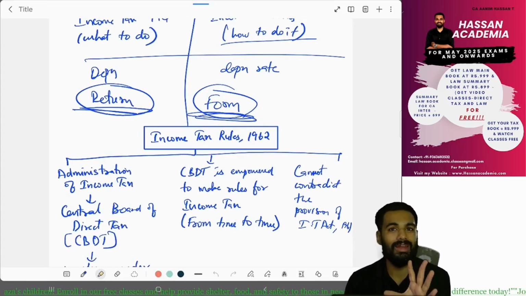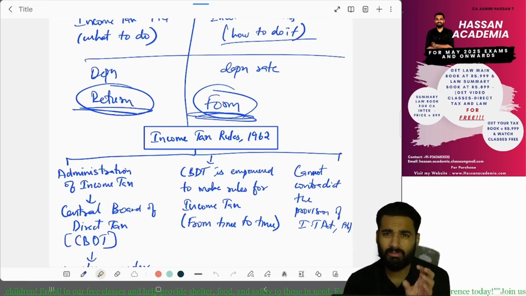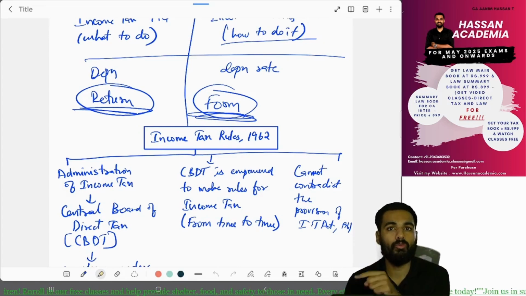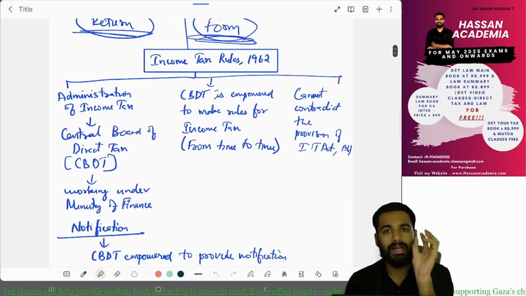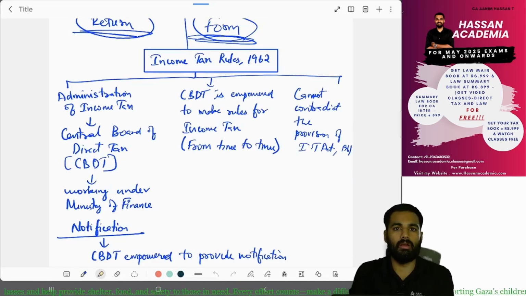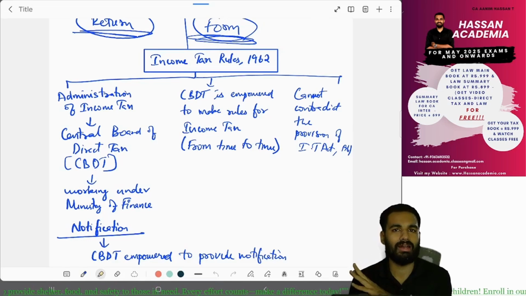If you want to file a return of income, what is the form for you to file the return of income? That form will be mentioned in the income tax rules. So who has the power to make rules in income tax rules? Yes, sir, that is CBDT. What is CBDT? Central Board of Direct Taxes.